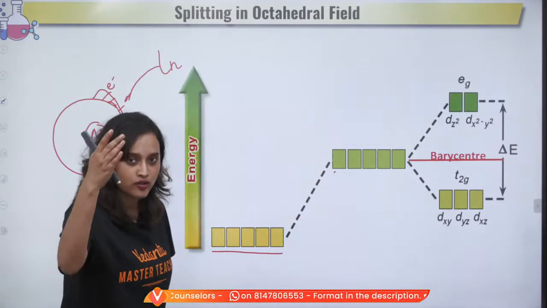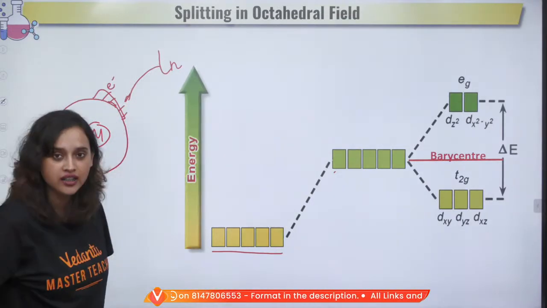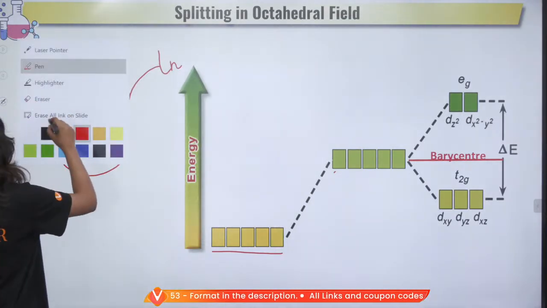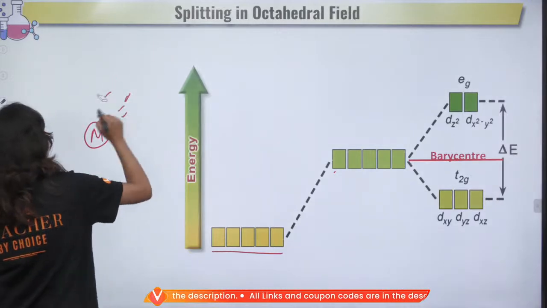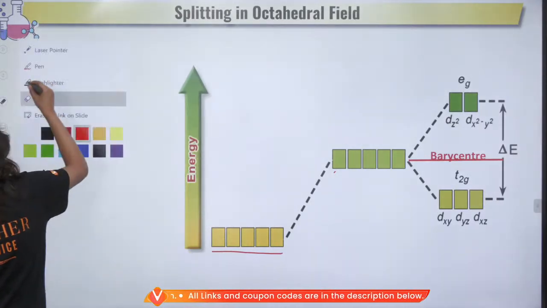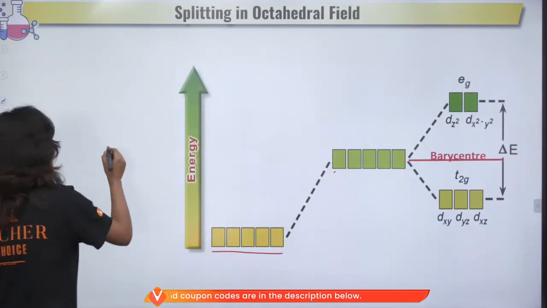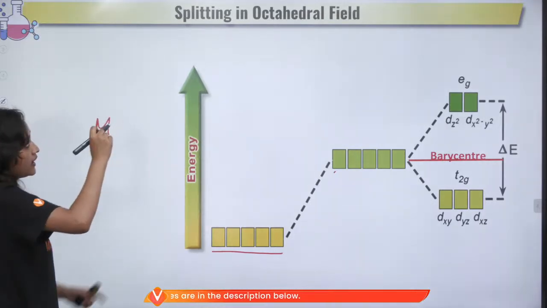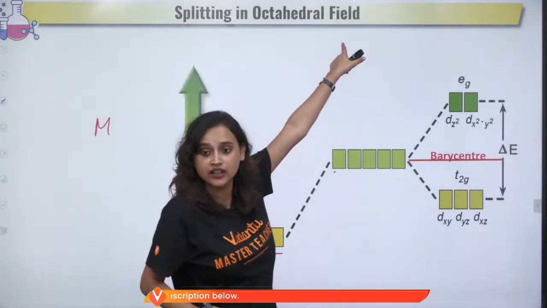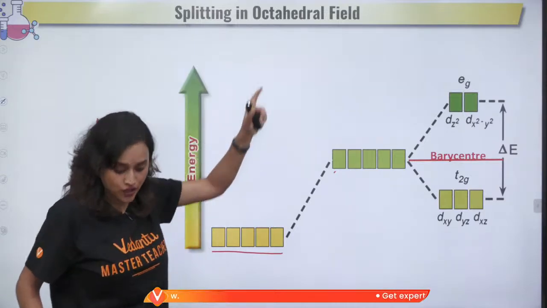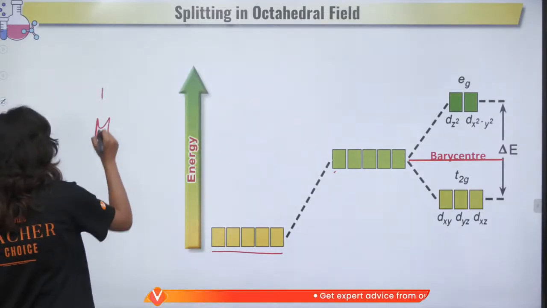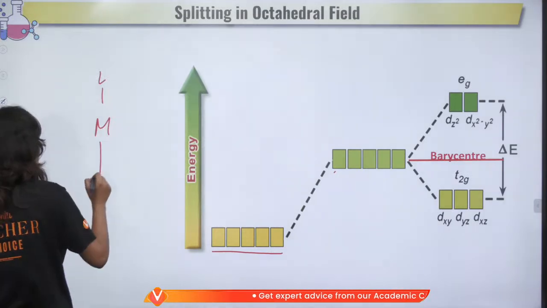Now try to use the same analogy here. Take a look at this, everyone. I'm going to remove this from here. So we all know this is an octahedral field. We are talking about an octahedral field, so that means that there is a metal, ligand.